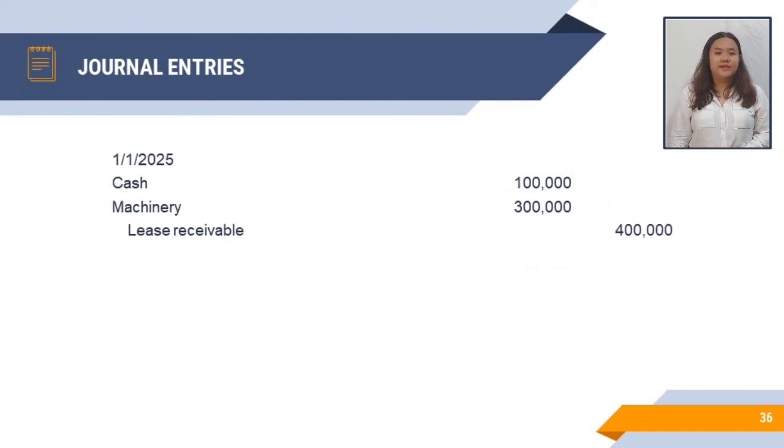And given that by the year 2025, the fair value of the machinery is 300,000 pesos only. Since the guaranteed residual value is 400,000 pesos, the lessee shall pay the difference of 100,000 pesos to the lessor. So to record, we need to debit cash for 100,000 pesos and debit machinery for 300,000 pesos and credit the lease receivable for 400,000 pesos.